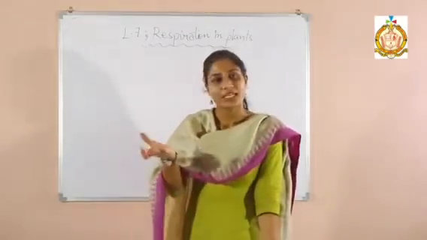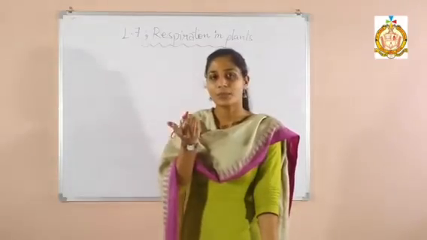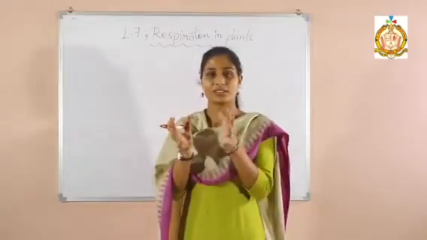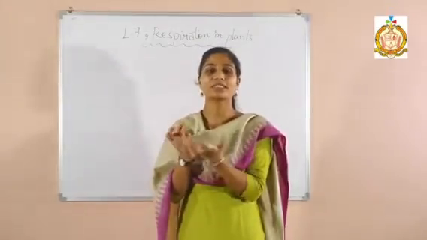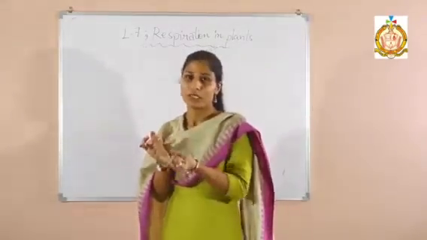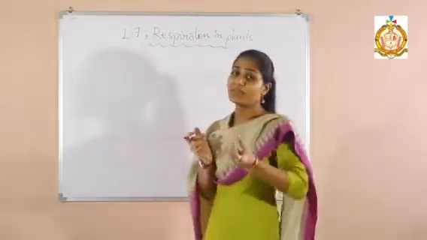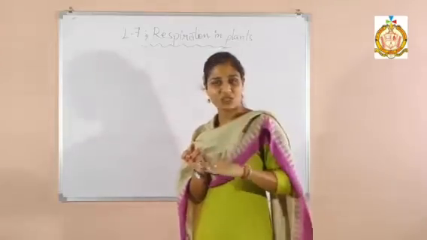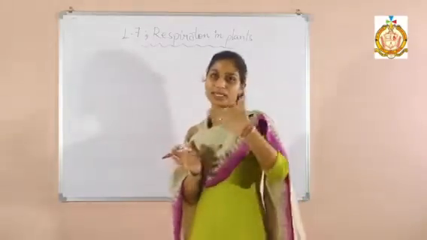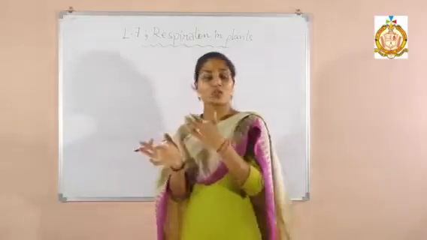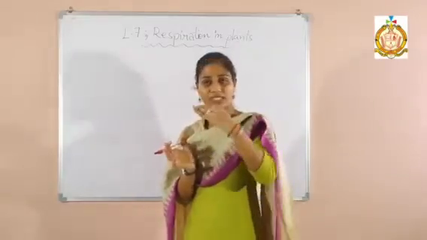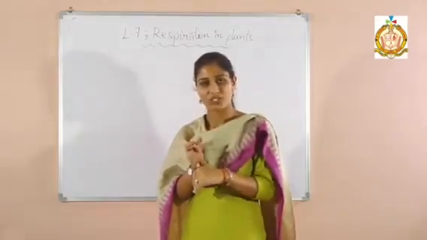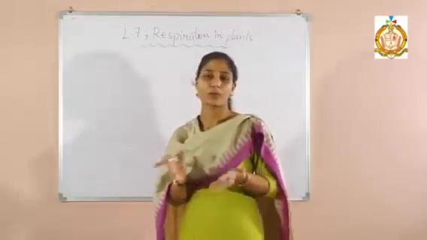Because whenever we give water to the soil, the pores of the soil are completely filled with water, and there is difficulty in the exchange of gases between the roots and the outside surface. In that way the roots are not able to carry out the respiration process and the plants do not grow properly.